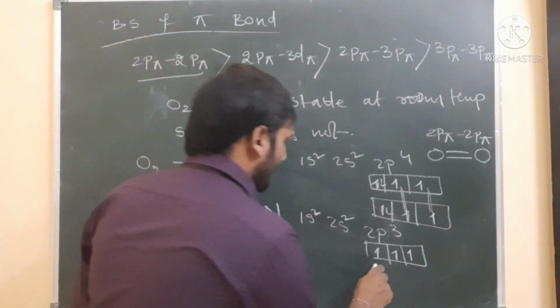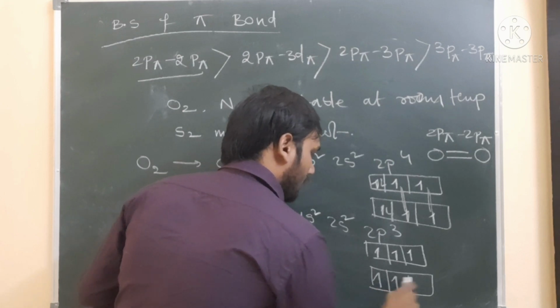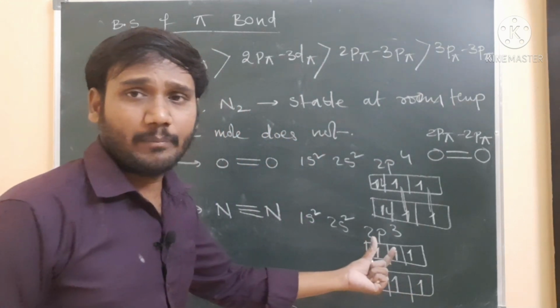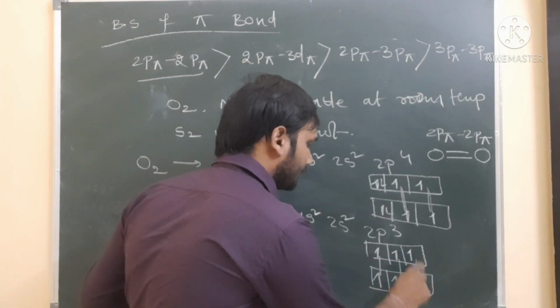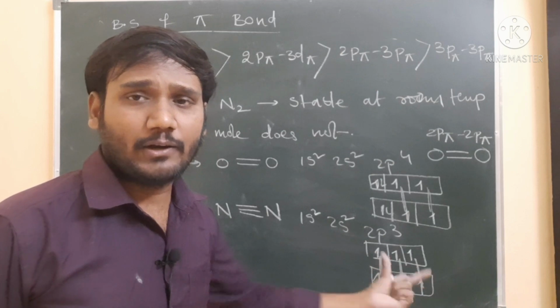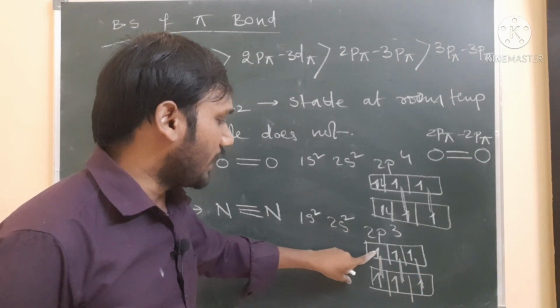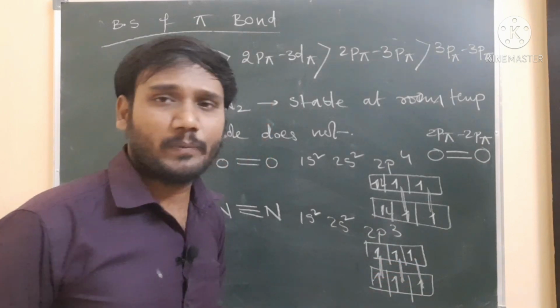This is the first nitrogen atom, and this is the second nitrogen atom. The three unpaired electrons of the first nitrogen atom overlap with the three unpaired electrons of the second. That means one overlap is 2px with 2px, one is 2py with 2py, and another is 2pz with 2pz.